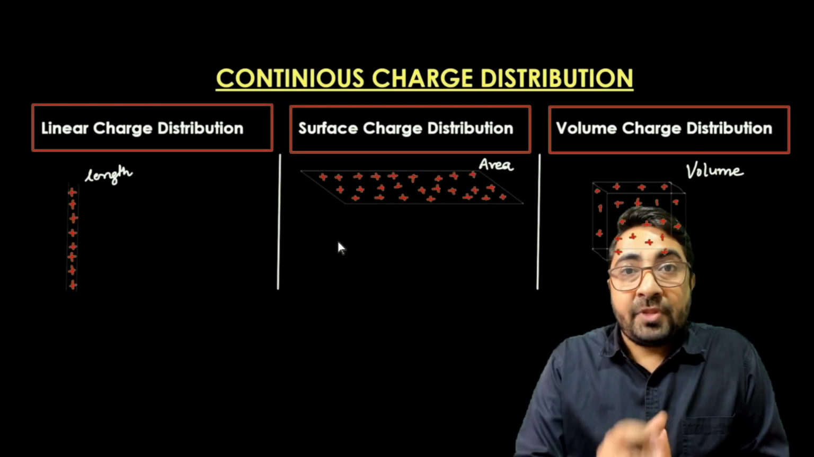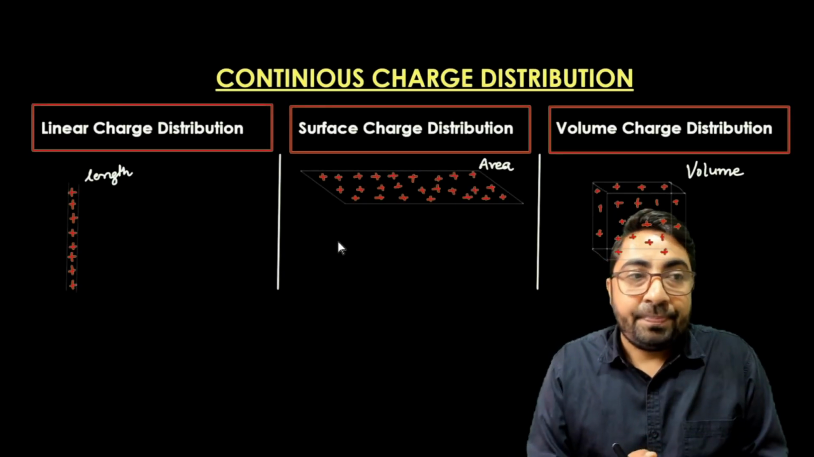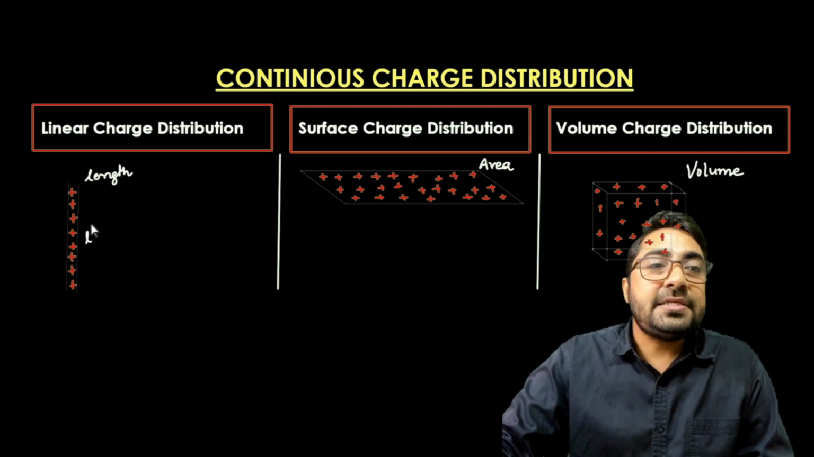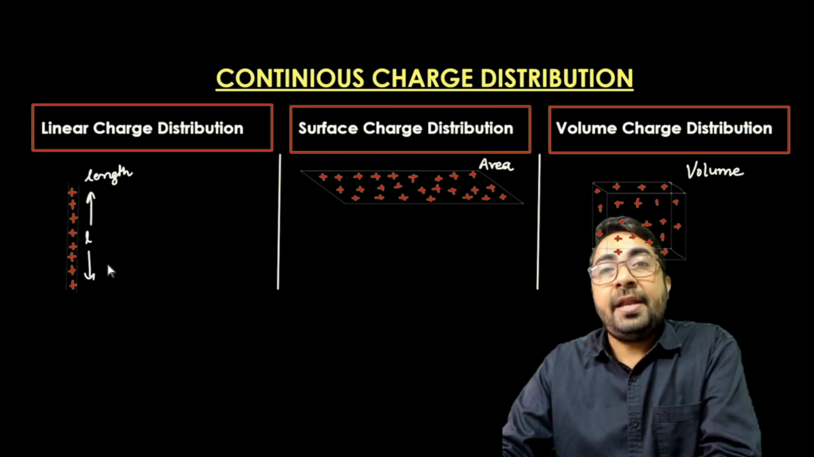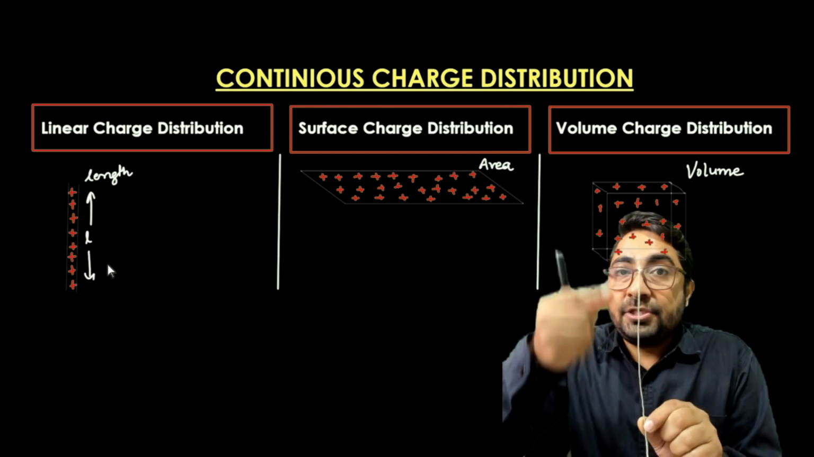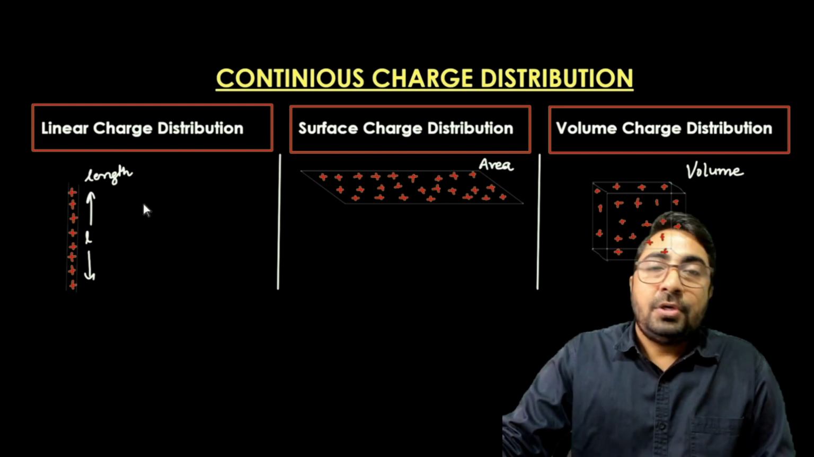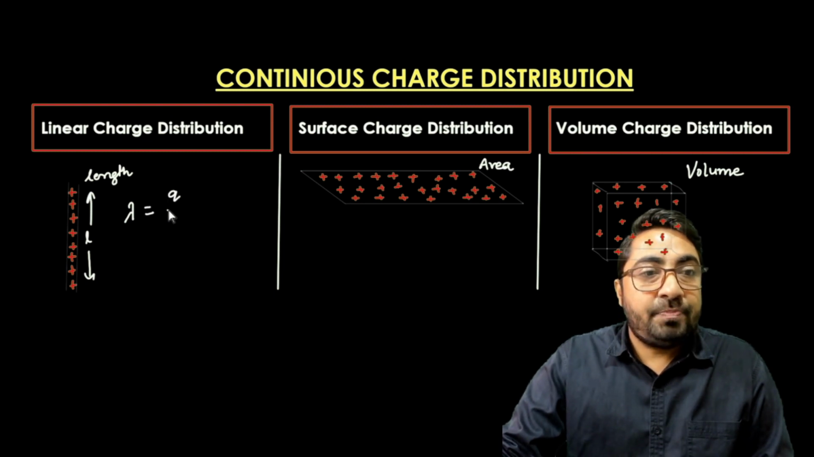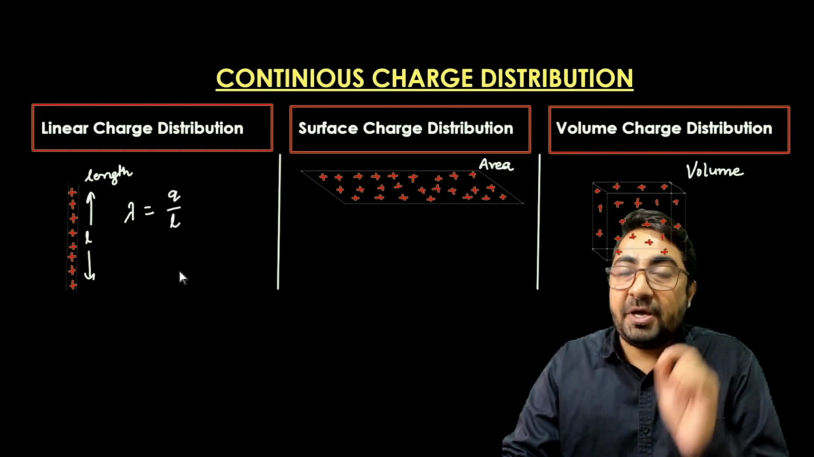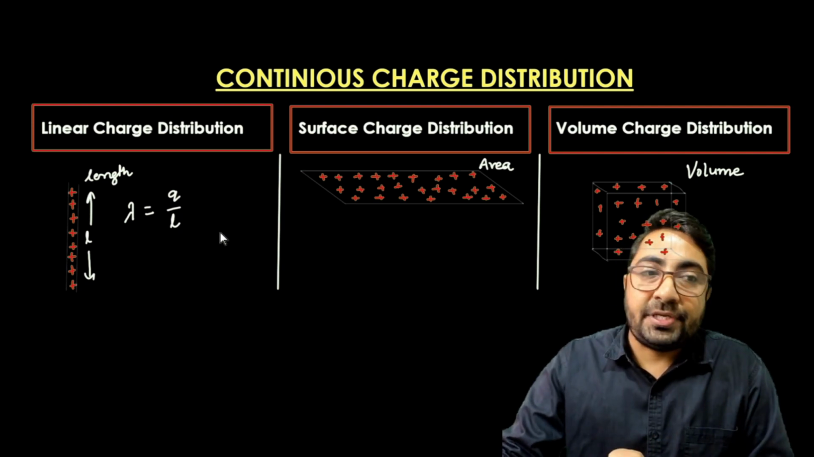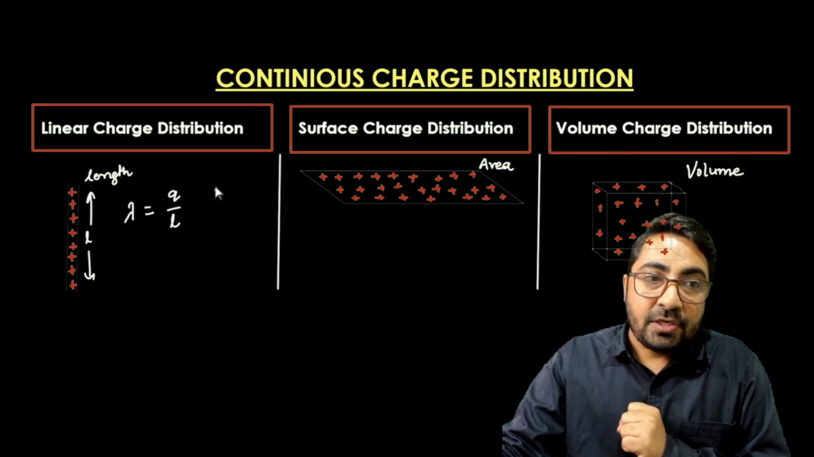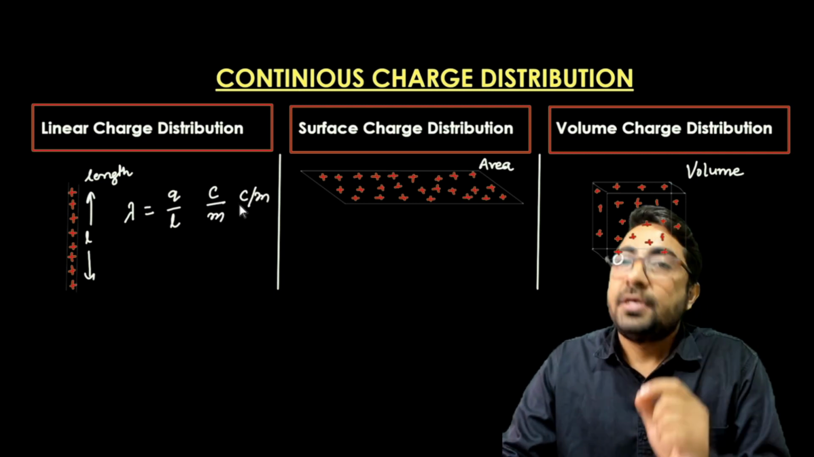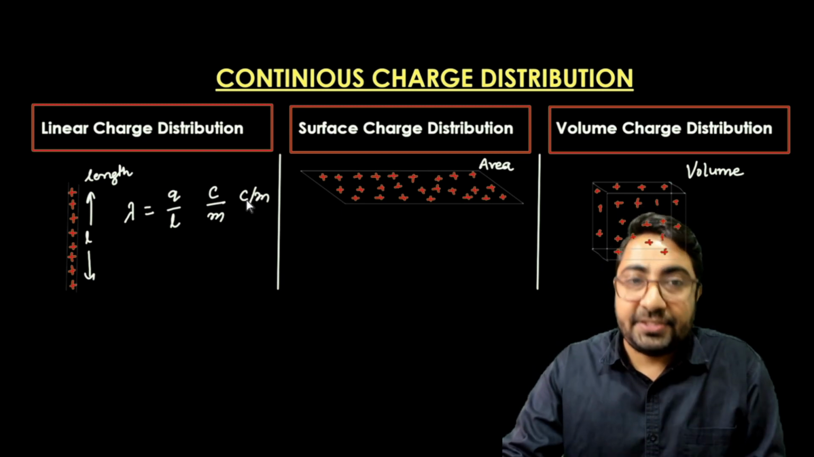Now let's define the types of charge distribution, that is, the charge distribution over the length. Let's say L is the length of the given conductor and Q is the total amount of charge distributed over the given length. So the linear charge density, that is lambda, is equal to the charge per unit length. What is its unit? Its unit is coulomb per meter, the linear charge density unit in the SI system.